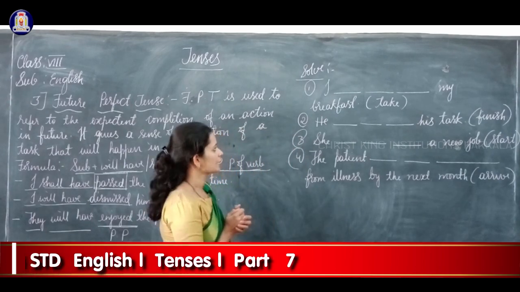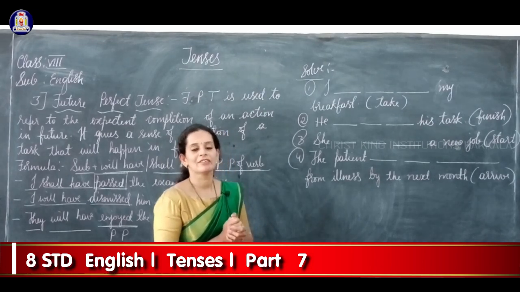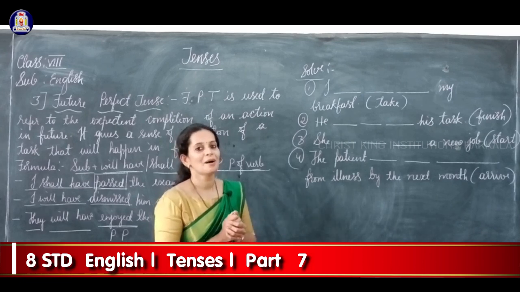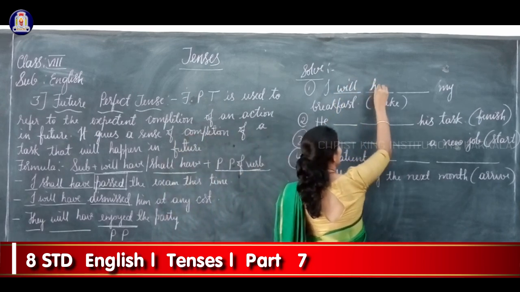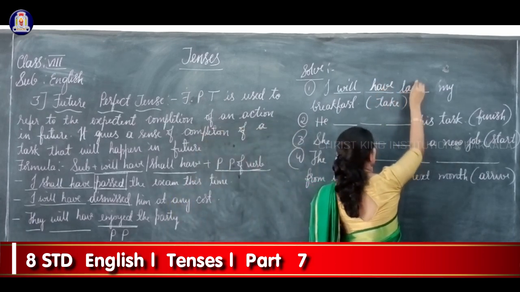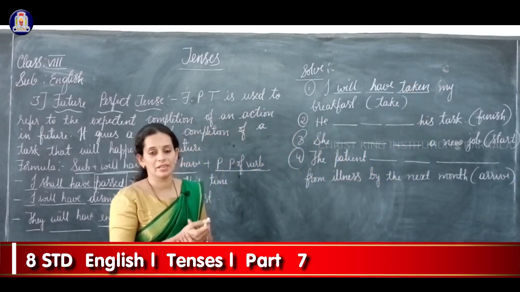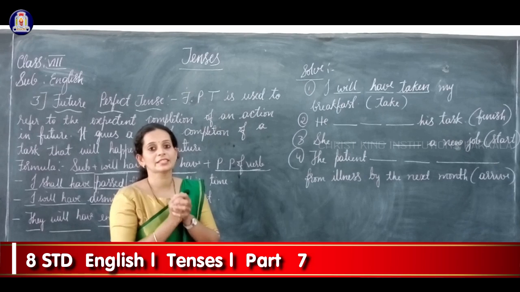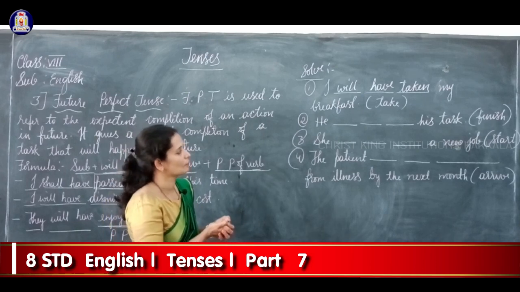Your first question is I dash my breakfast. Here your verb is take, okay, which is in present tense. Now you have to change it into past participle form. Okay, so here I will have taken. The past participle form of take is taken. Okay, so I will have taken my breakfast. As I already told you, future perfect tense tells us about the completion of any action in future. Okay, so I will have taken my breakfast.